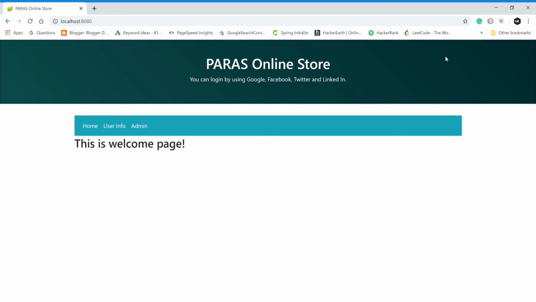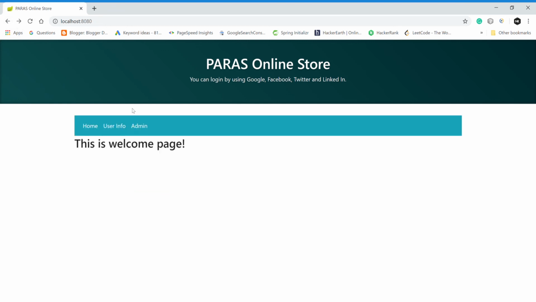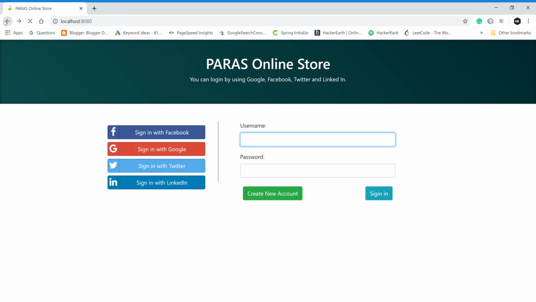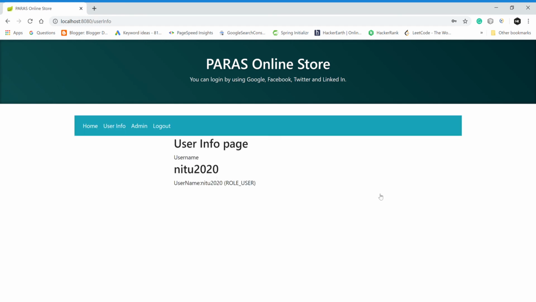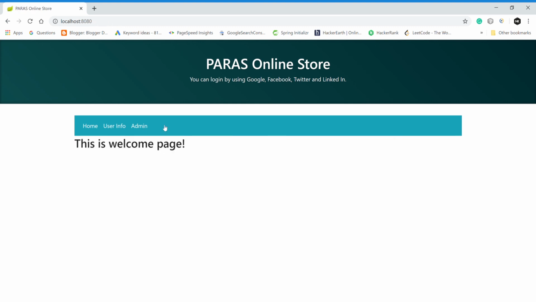Again, if Neetu wants to come to this page and wants to check either this page or the admin page, she has to log in. So when she is clicking either of these two pages, she has to log in first. Then she will go to the Paras online store, either the home page or the user info page. If she does not have permission, then she will not be allowed to go to the admin page. So this is the main page.